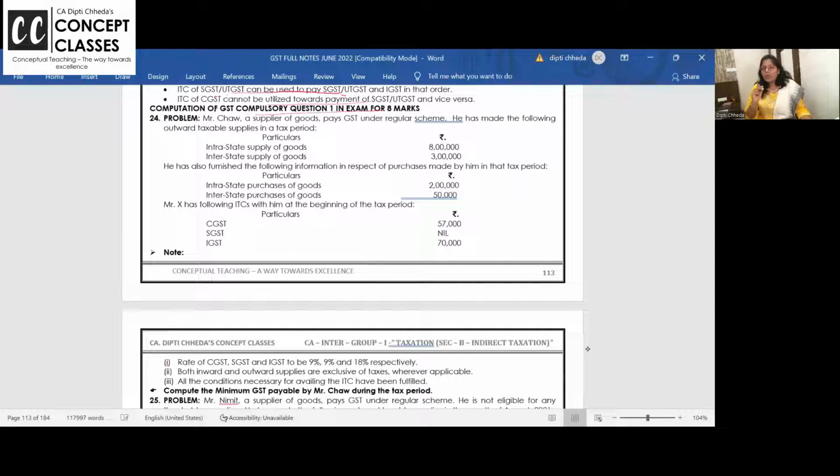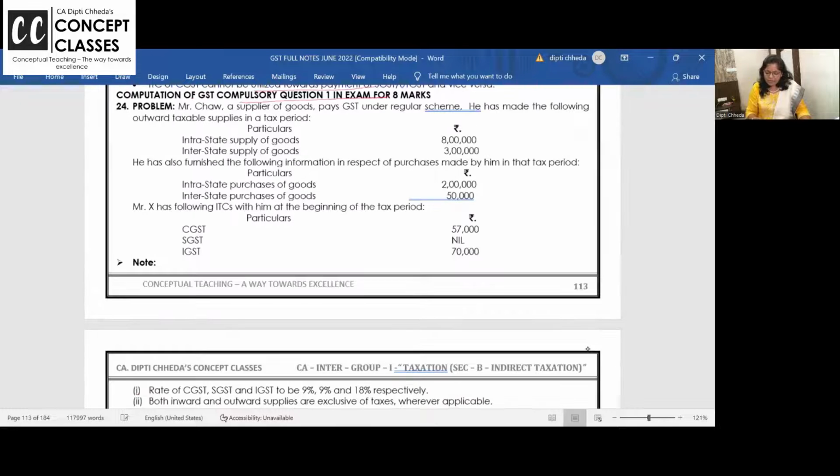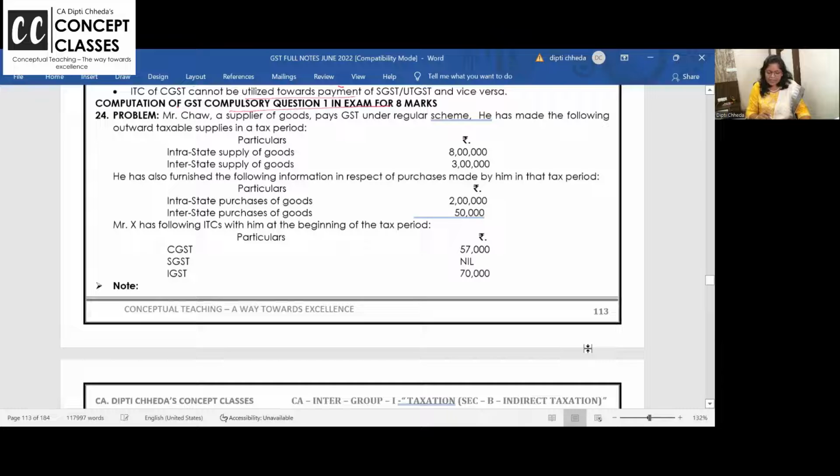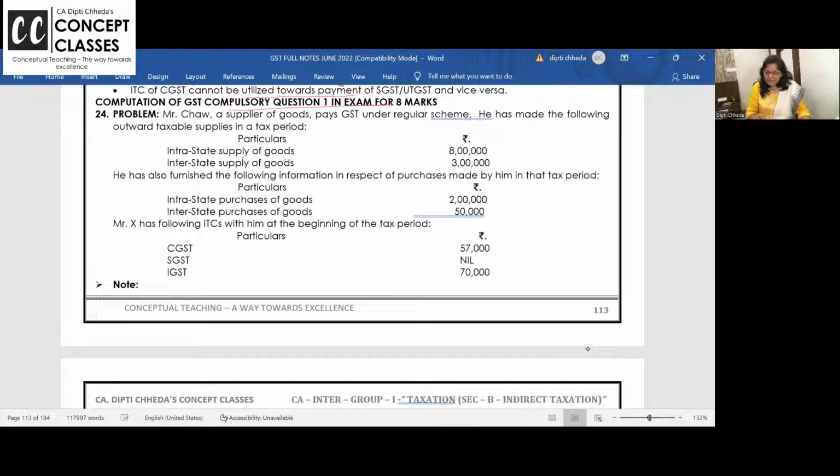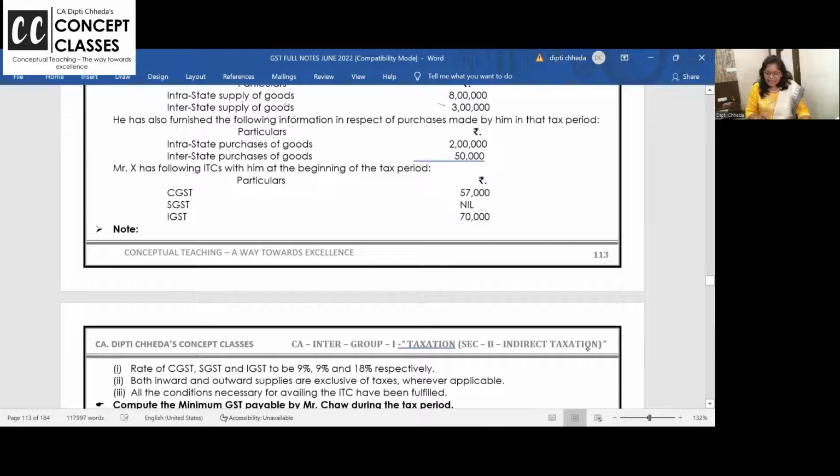तो वो जो आपका क्वेश्चन नंबर 1 है, वो कहां से आएगा आपको? Where will you get it from? You will get it from this ITC. चलो. Chow, a supplier of the goods, pays GST. He has outward intrastate supply, interstate supply, outward, on which he has to pay tax. He has made purchases intrastate and interstate, on which he can take ITC. And he is having some opening ITC also.